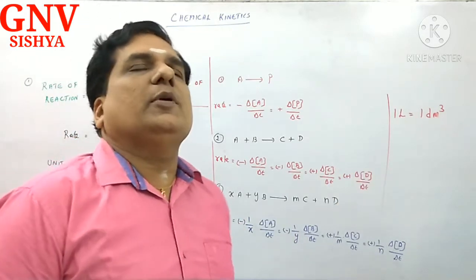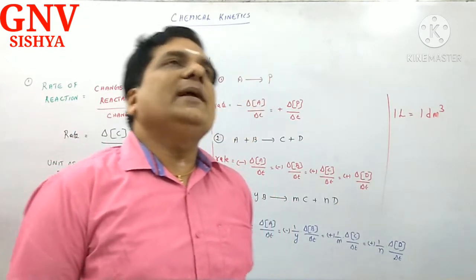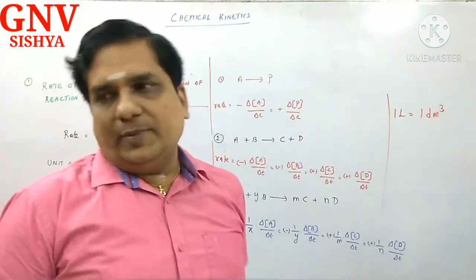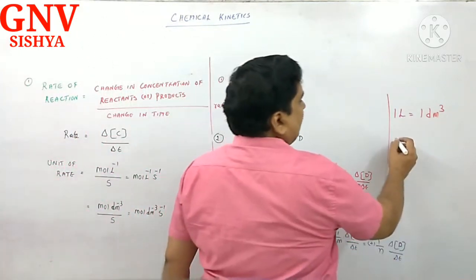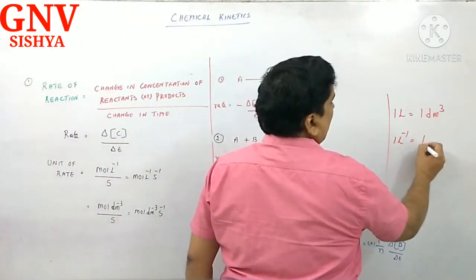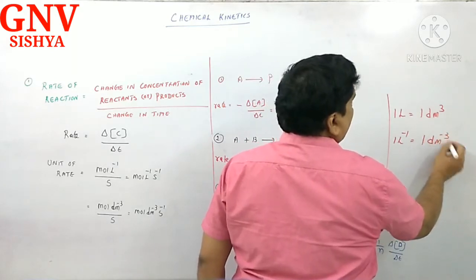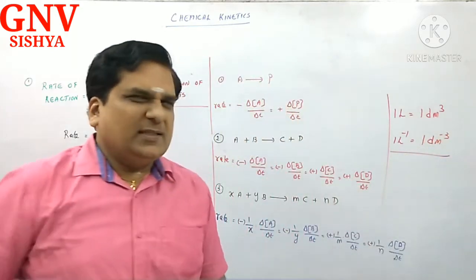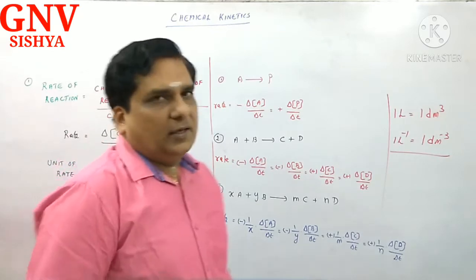You are not supposed to pronounce this as decimeter cube, cubic decimeter. 1 liter is equal to 1 cubic decimeter. Then 1 per liter is equal to 1 dm minus 3. Correct? So these are all the small things I wanted to talk to you.